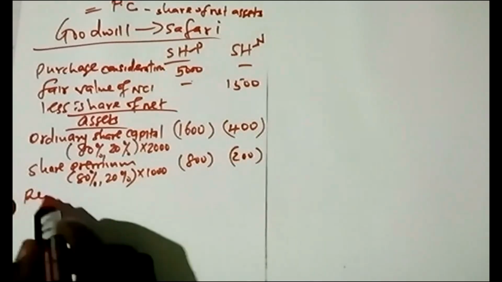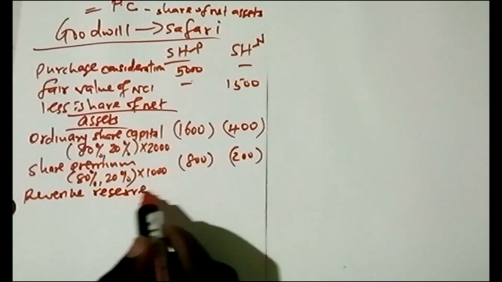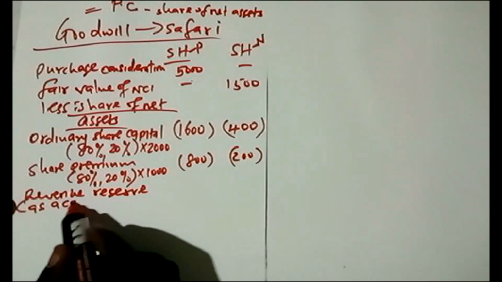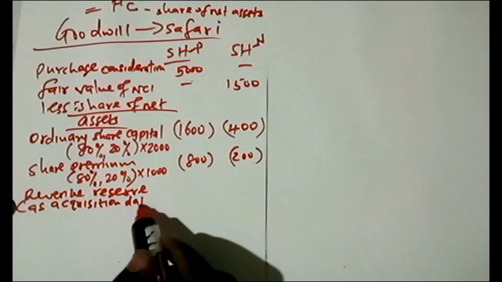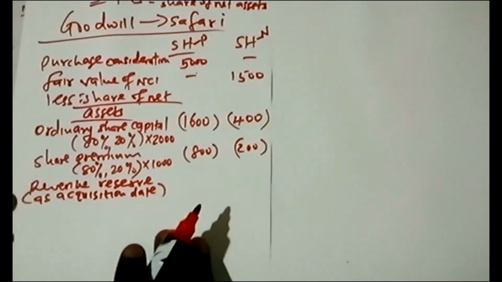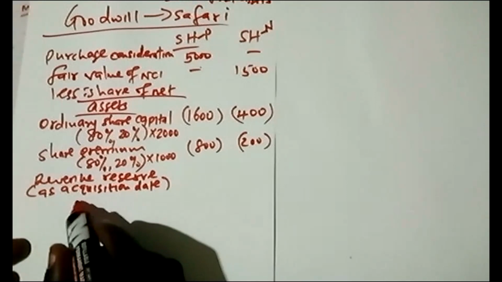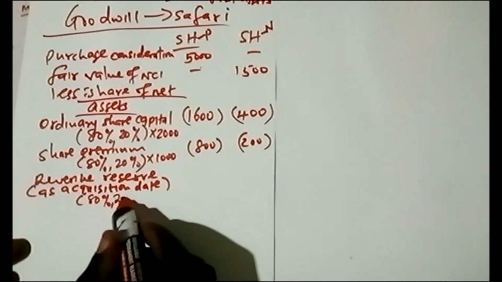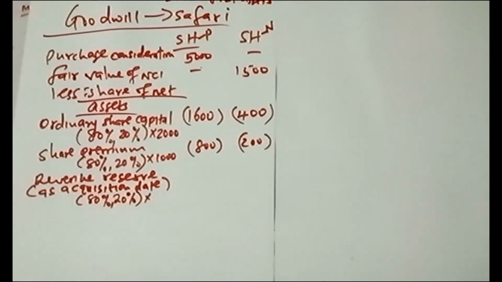Then the next one was revenue reserve, of which you need to know that it must be as at acquisition date. So the figure used for the relevant revenue reserve must be as at the date when the relevant subsidiary, right now Safari, was acquired.